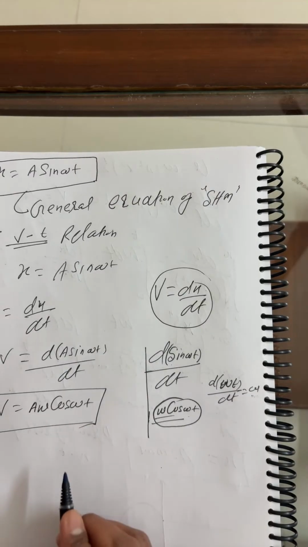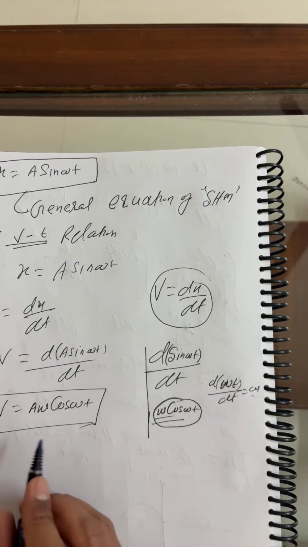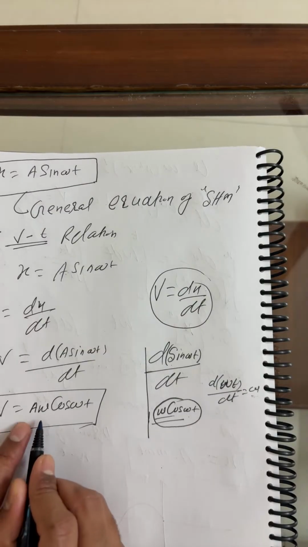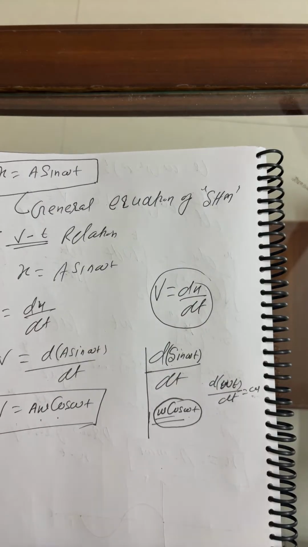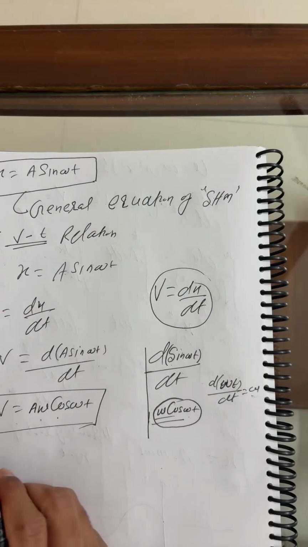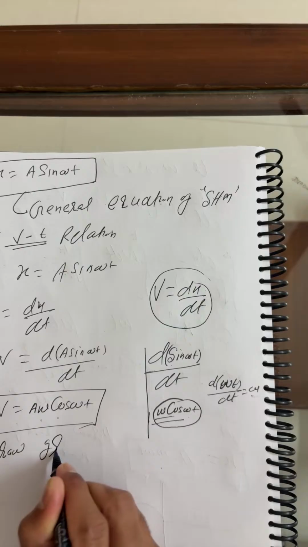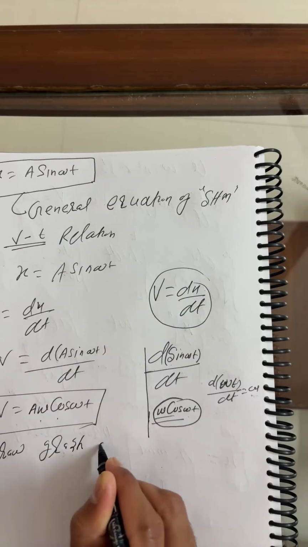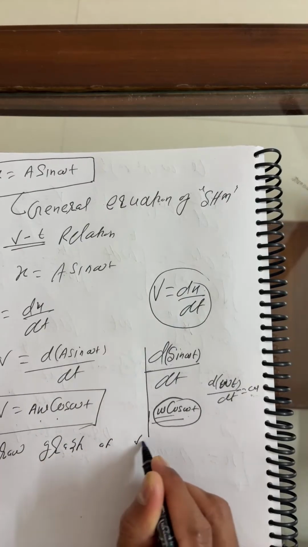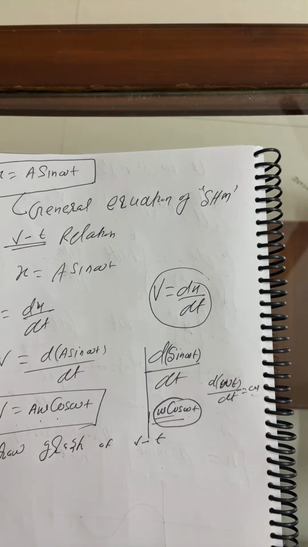Now, V as a function of sine t. So V is what? A omega cos omega t. Now, student, you have to draw the graph, the graph of the V-t relation.